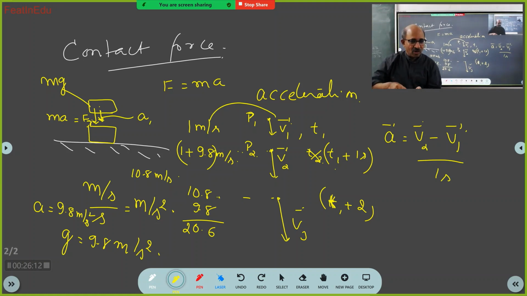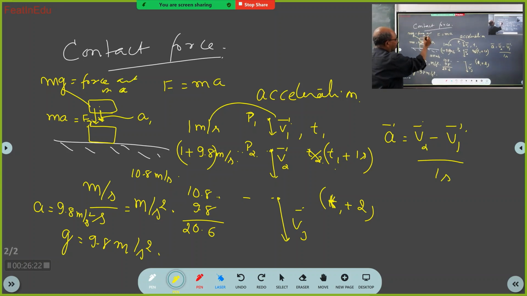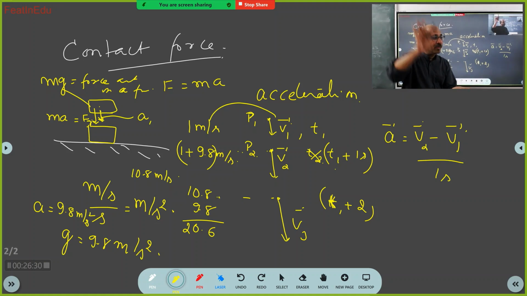Or rather, the gravitational force acting on a body. It need not necessarily be free falling.